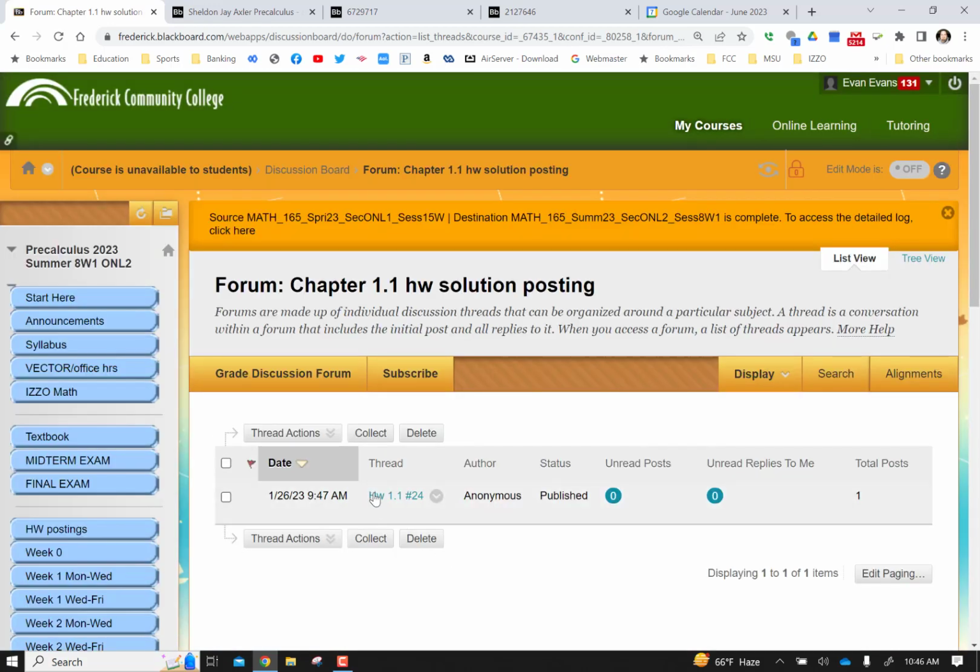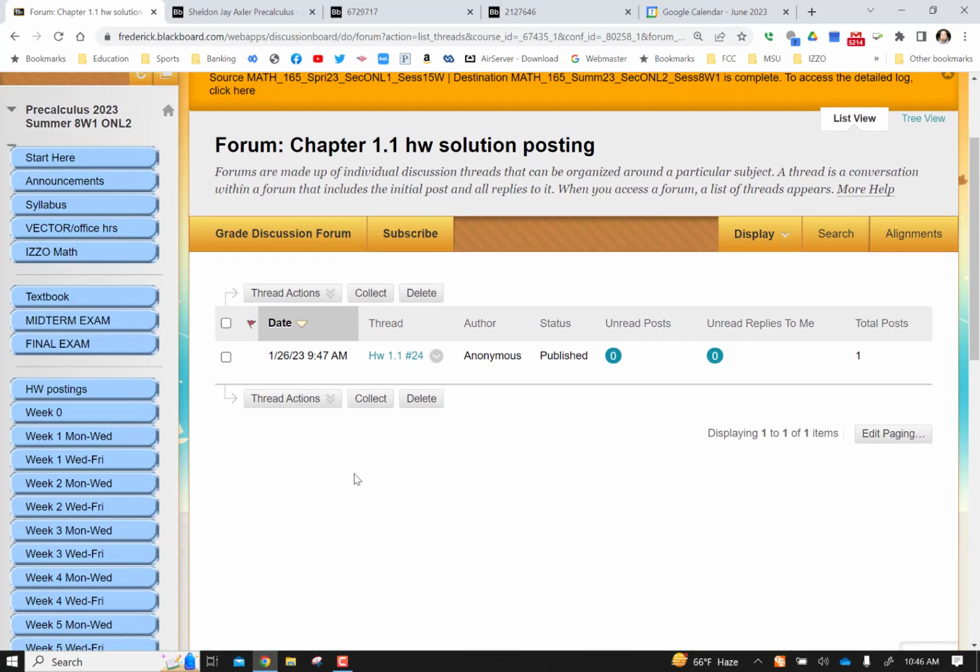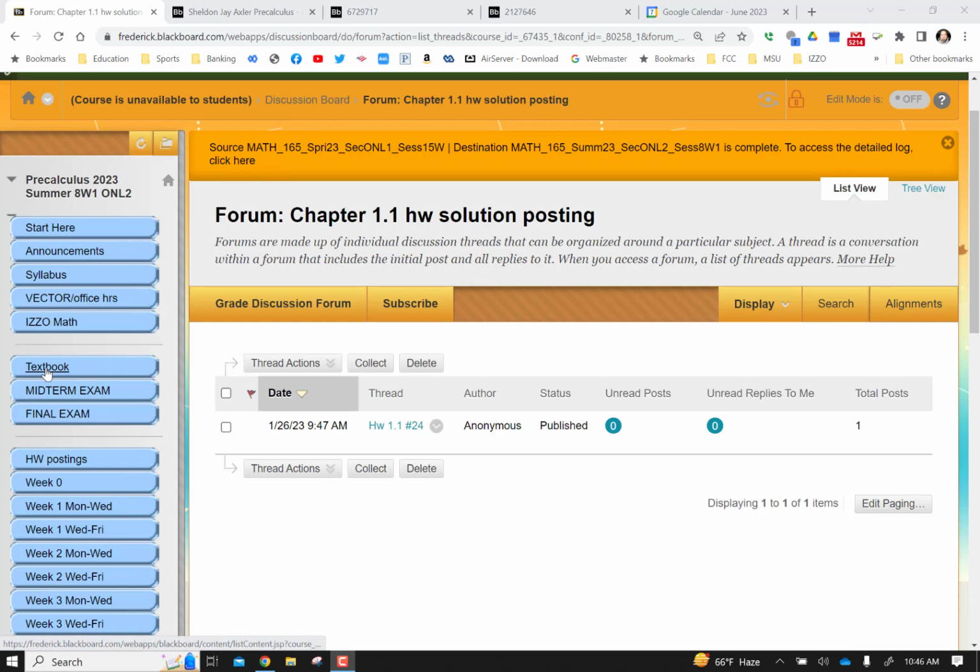So in the thread, in the homework, please post the section homework that you're doing and the number you're doing so students can easily find. If you wanted to see your textbook as a whole, you can click on here and you can see it's broken down.